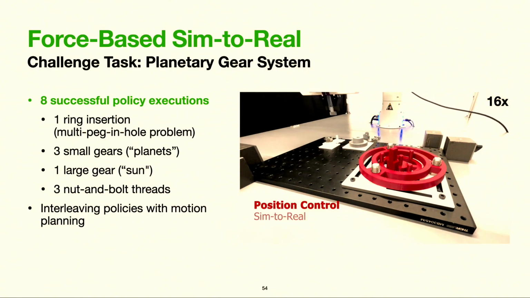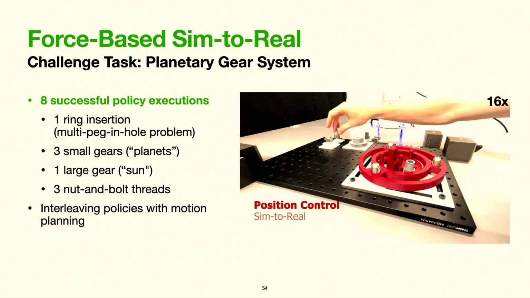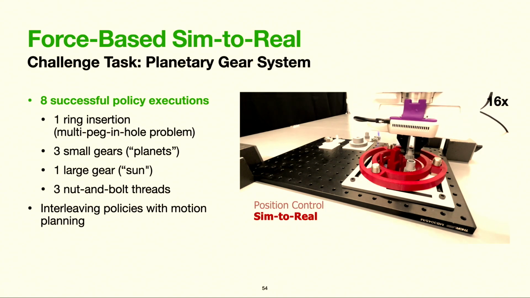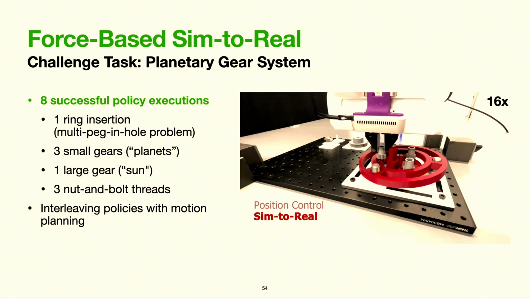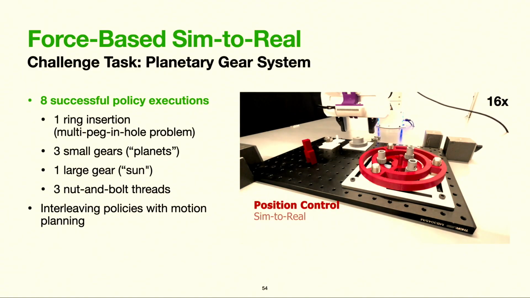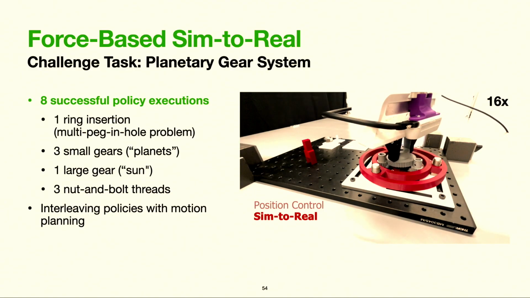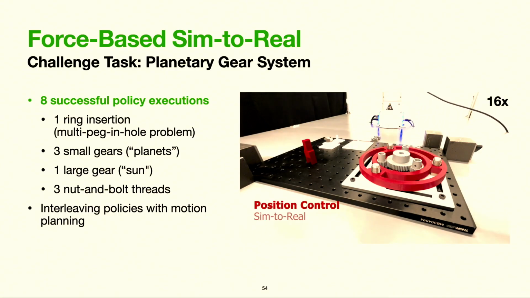For efficiency, we interleaved RL policy rollouts with a simple motion planner. The goal being, let's use the right tool at the right time. Eventually it inserts the planet gears, the sun gear, and then it tightens bolts afterwards.